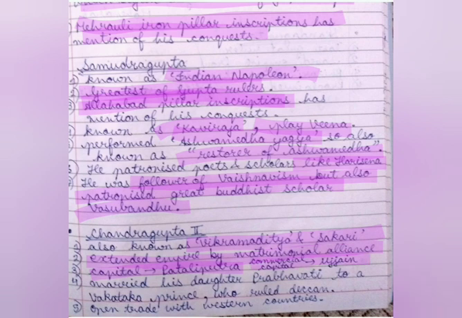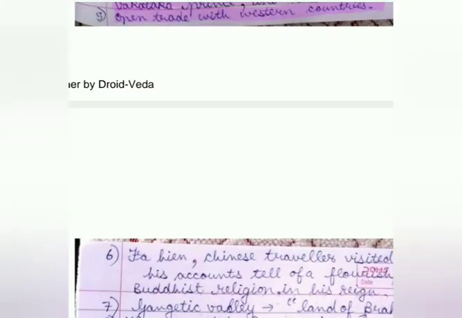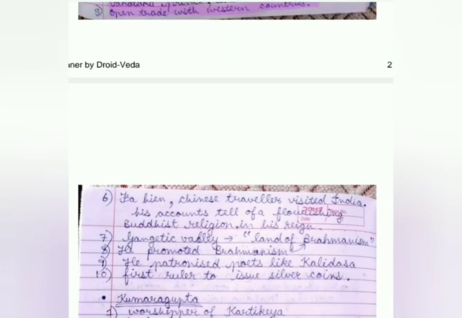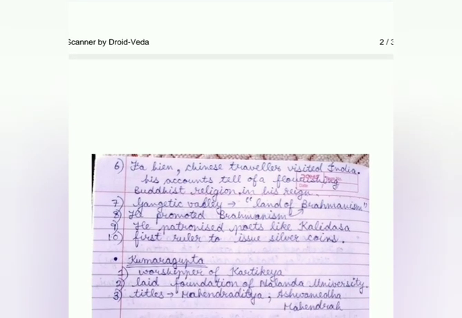So this is important for Chandragupta II. The capital was Pataliputra and the commercial capital was Ujjain. He married his daughter Prabhavati to a Vakataka prince who ruled the Deccan. So Chandragupta II married his daughter to the prince of the Deccan. He had open trade with western countries as well. This is a very important point: during which ruler India had open trade with western countries.